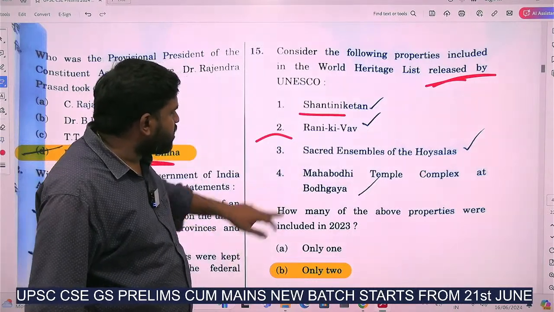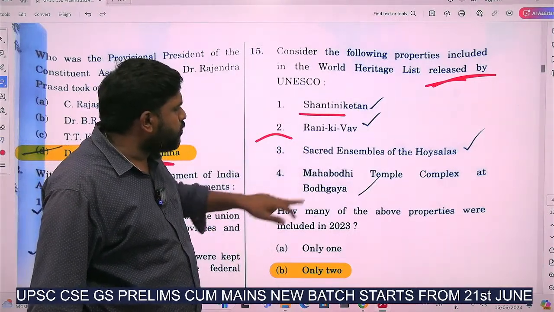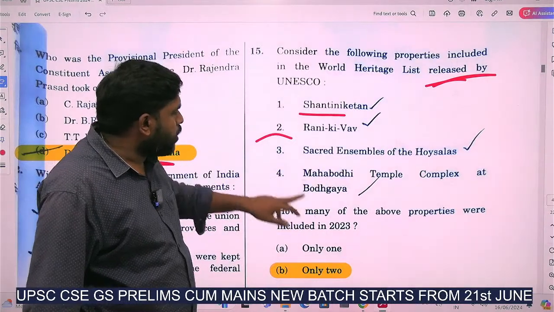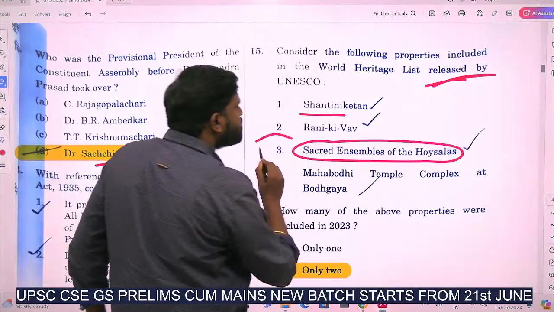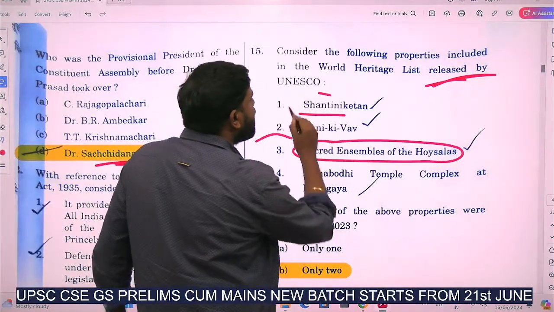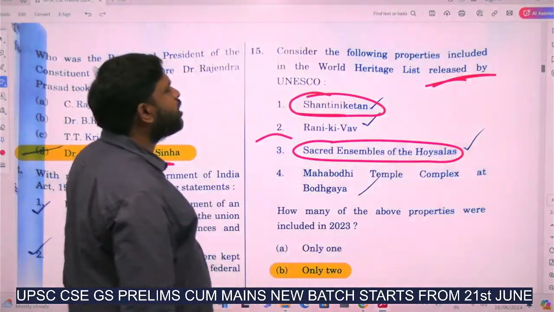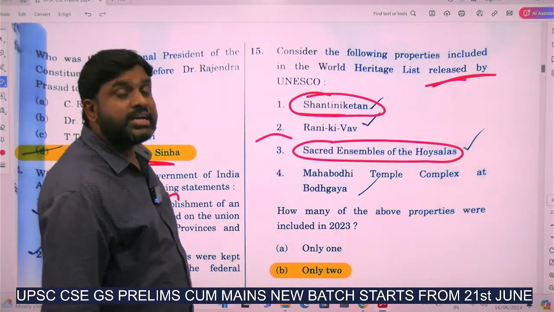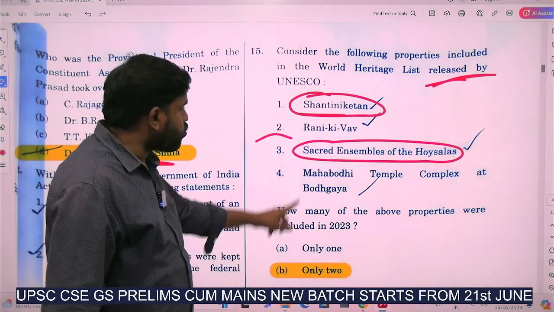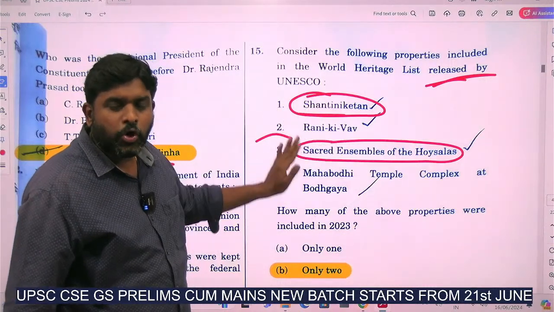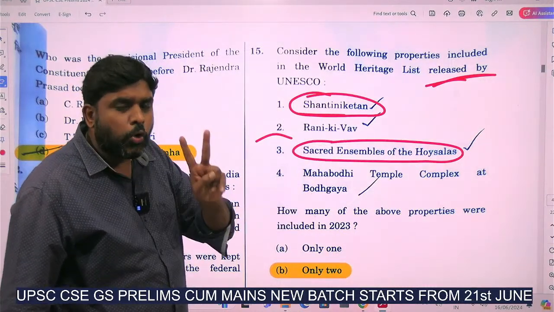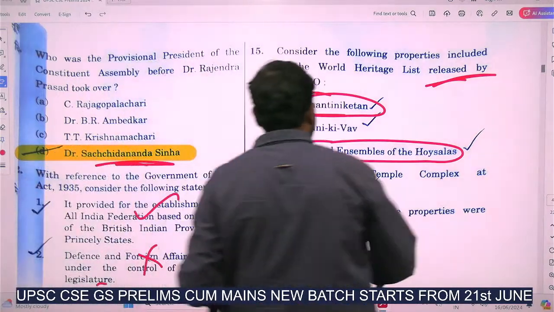Rani Ki Vav, correct. Sacred Ensembles of the Hoysalas. So the answer is only 2, that is Hoysalas and Shantiniketan. Only these 2 are correct.